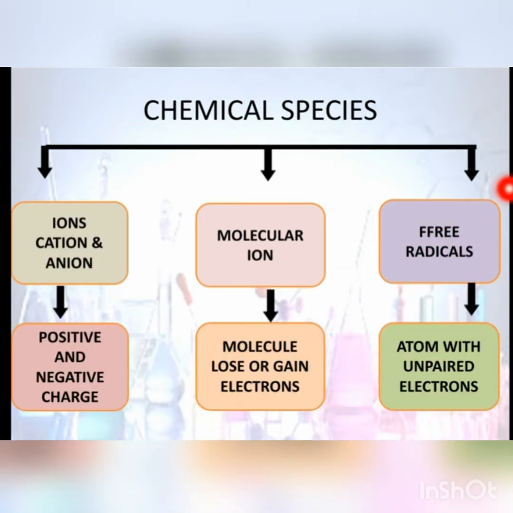Next is chemical species. In chemical species, first of all, ions, then molecular ions, and at last free radicals. Ions are positively and negatively charged species, and they are called cations and anions. Ions are any substance or any atom that has a charge, or we can say it is a charged species. For cation and anion, positive and negative charge. Next is molecular ion. If a molecule loses or gains an electron, it becomes a molecular ion. Next is free radical. An atom with an unpaired number of electrons is called a free radical.